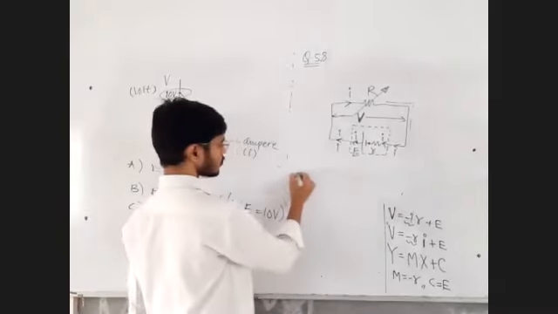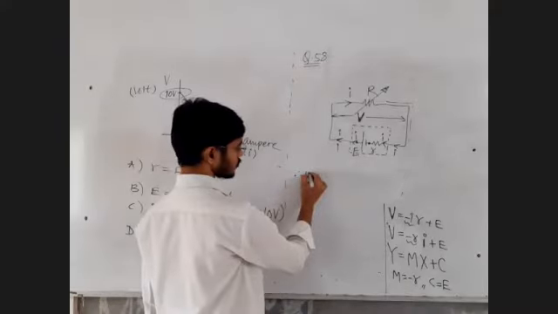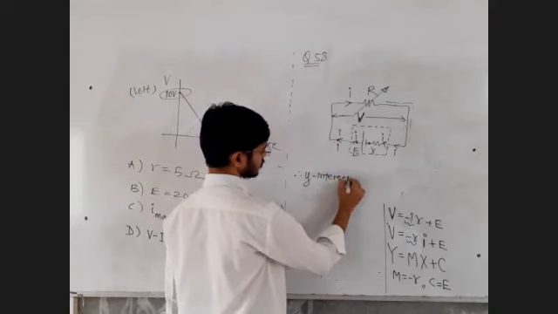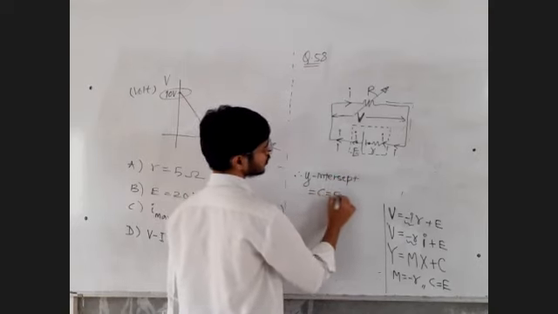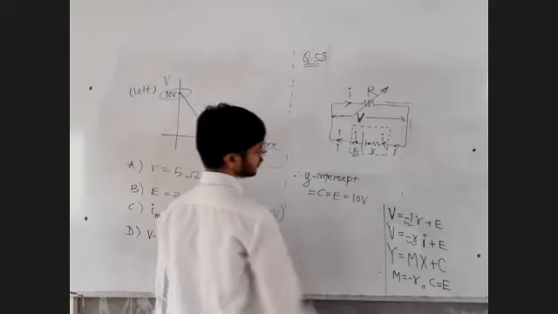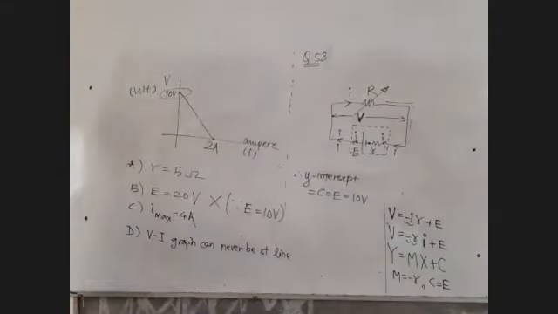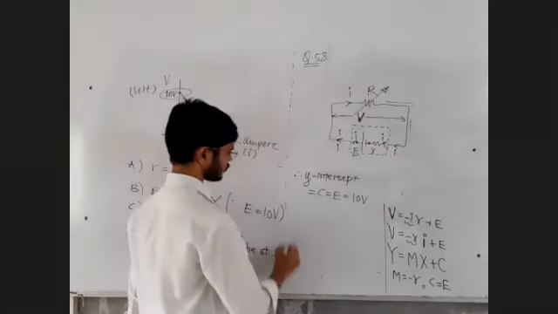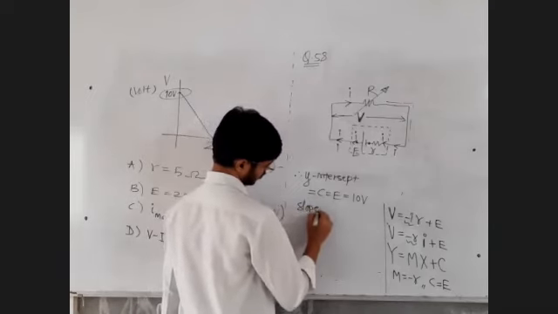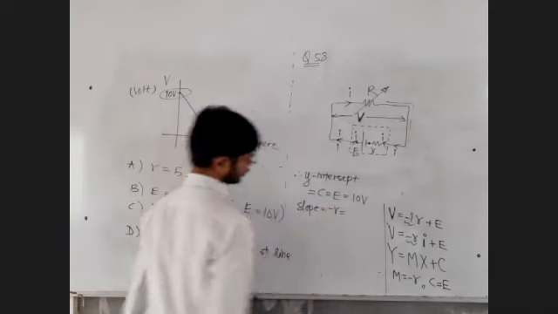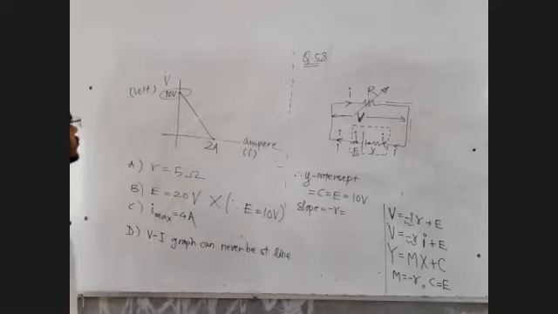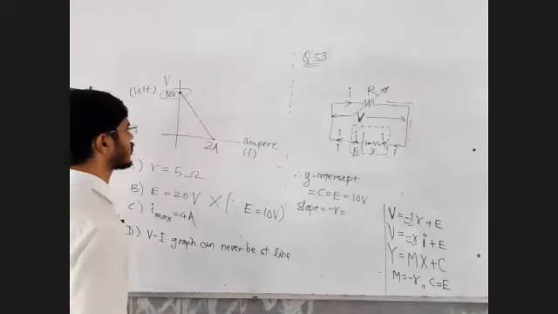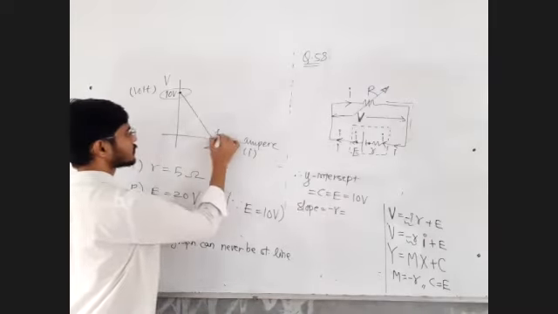Therefore, y-intercept, which is C, is equal to EMF of the cell, which is equal to 10 volt. So option 2 eliminated. Now slope is equal to minus R. Let us try to find out the slope of this line. How to find the slope of this line? Change in y coordinate divided by change in x coordinate. Let us say that this is the final point.